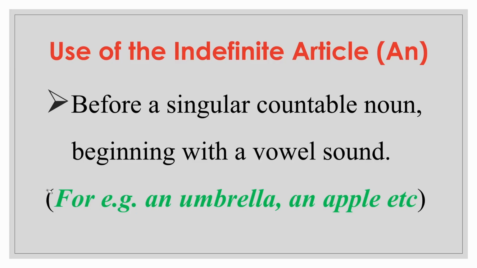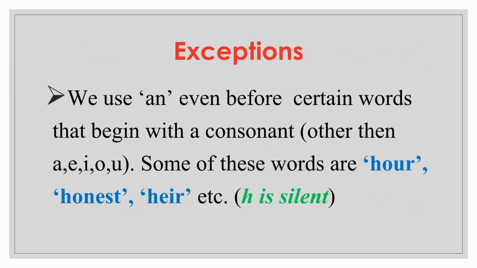We use an even before certain words that begin with a consonant. Some of these words are honest, hour, etc. This is because these words begin with a vowel sound, as the initial consonant H is silent and is not pronounced. So the article an is used before these words, like an hour, an honest man, an air. Now, at the end, let's check the usage of definite article the.